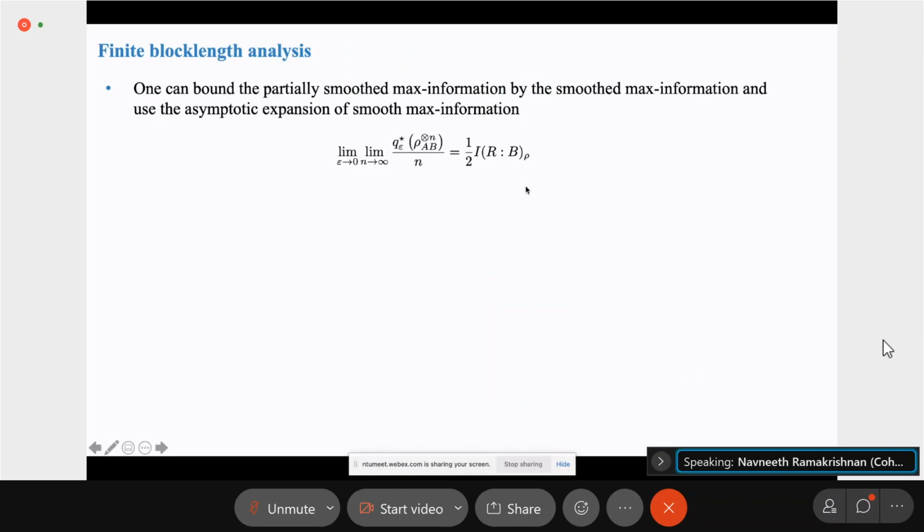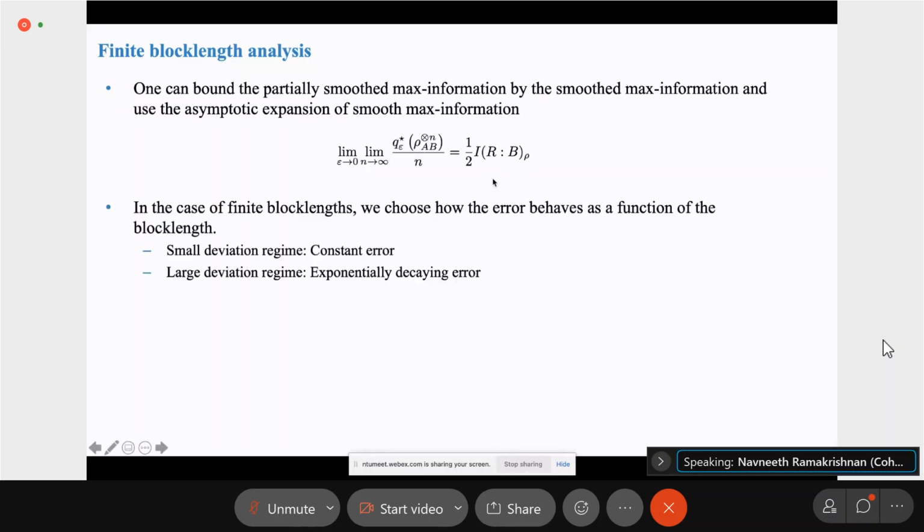And now we're interested in the case where we want to state split rho_AB tensor n, so n IID copies of it. So the first thing to look at is the asymptotic setting, where we let n go to infinity first, and then ask that the error goes to 0. In that case, we just get 1/2 the mutual information between R and B of rho. And this makes intuitive sense because state splitting is essentially transferring correlations between the reference and the register that's being sent from Alice to Bob. So it makes sense that the result should be in terms of this mutual information.